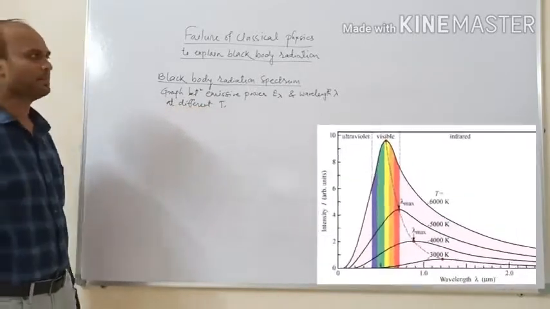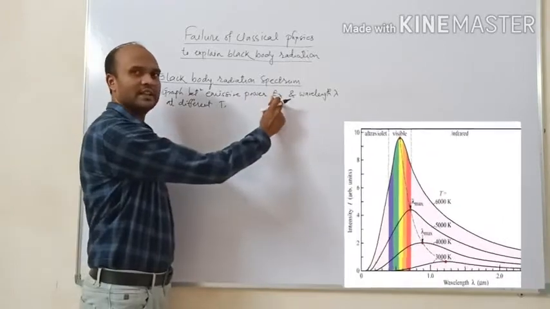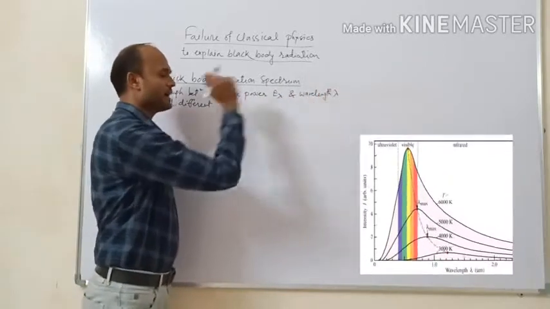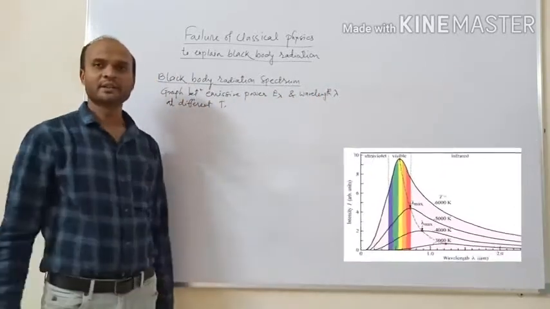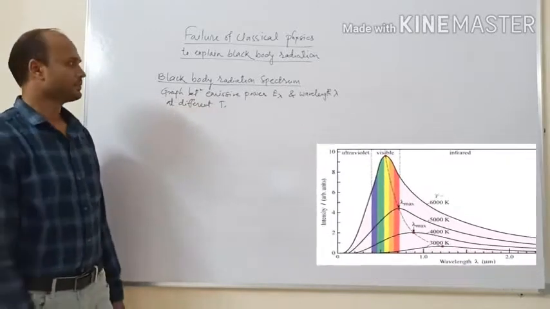So it is a graph between emissive power E lambda and wavelength lambda at different temperatures.